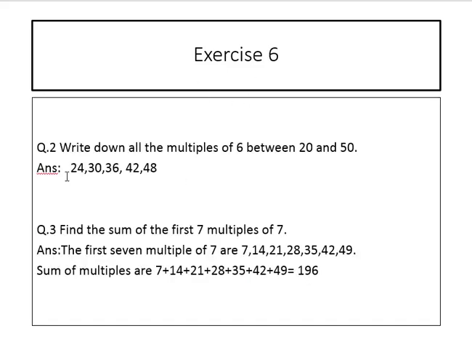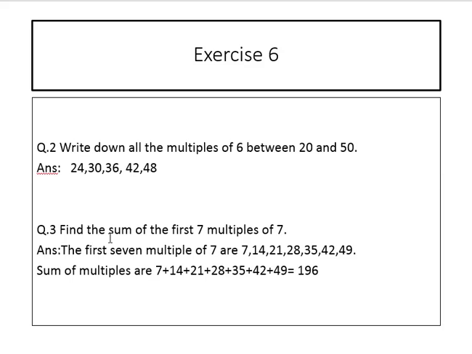Exercise number 6. Write down all the multiples of 6 between 20 and 50. Read the table of 6. 6 4s are 24, 6 5s are 30, 6 6s are 36, 6 sevens are 42, 6 eights are 48, and 6 nines are 54. The value 54 is greater than 50. So we can say 24, 30, 36, 42 and 48.